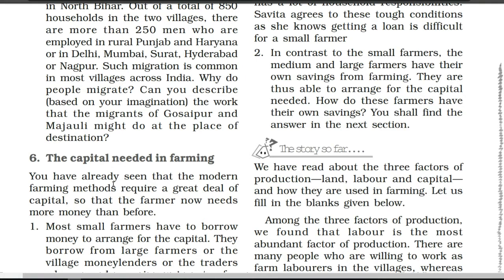You have already seen that modern farming methods require a great deal of capital, so the farmer now needs more money than before. We know that traditional methods used traditional seeds, which consume less water, so less irrigation was needed. Farmers did not have to spend money on irrigation and depended on the rain to easily get water.